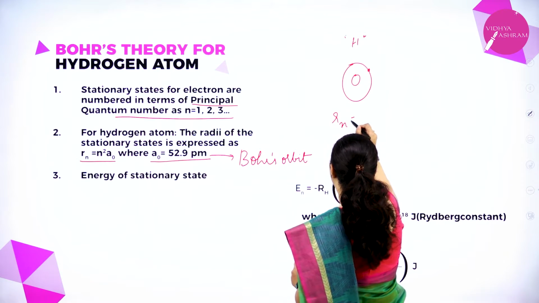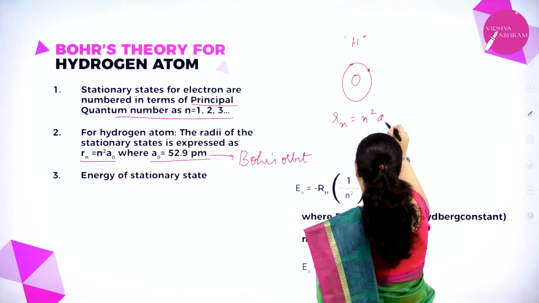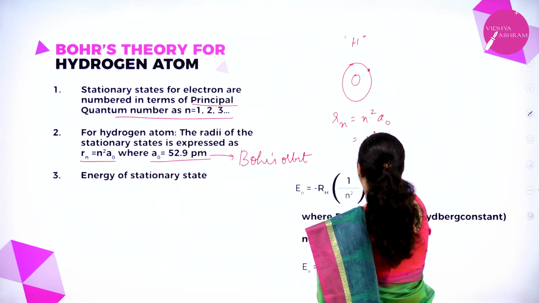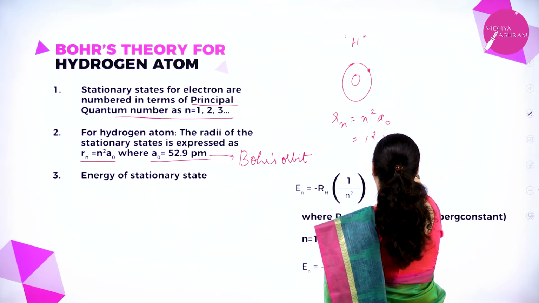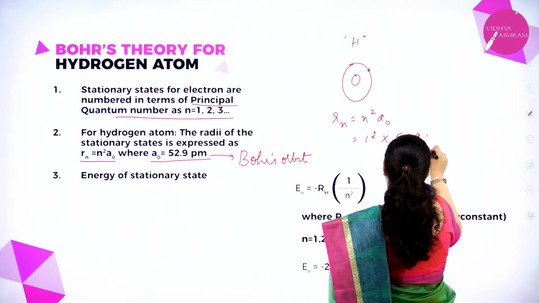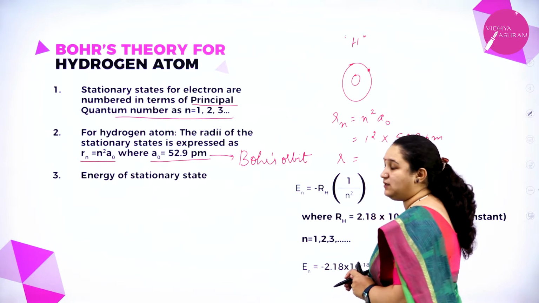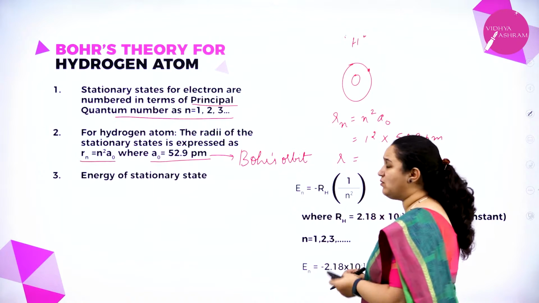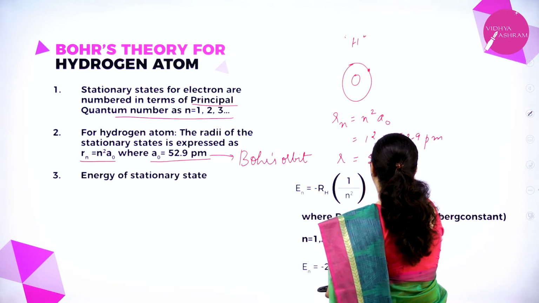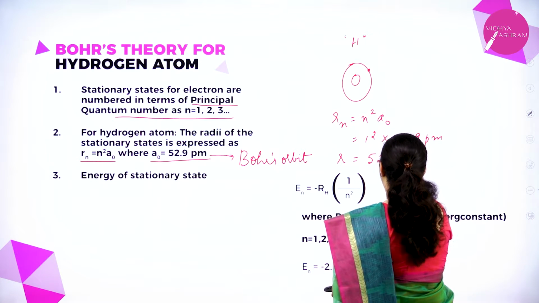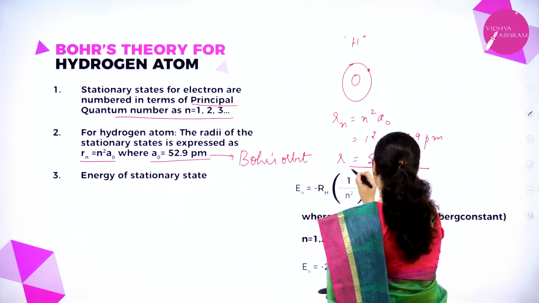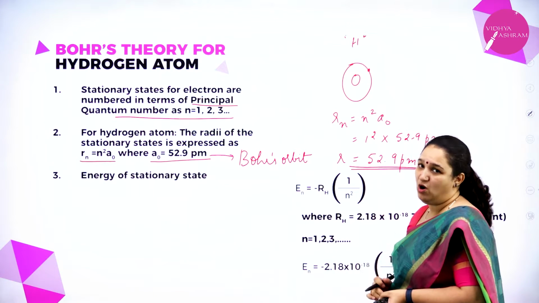So Rn is equal to n square A naught. What is n? 1. 1 square A naught is 52.9 picometer. So what is the radius of the hydrogen atom? Radius of the first orbit of the hydrogen atom is 52.9 picometer. That's why it is also called Bohr's orbit.